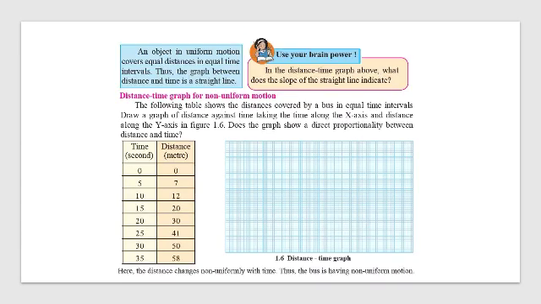An object in uniform motion covers equal distance in equal time interval. Thus the graph between distance and time is always a straight line graph. The second one is for non-uniform motion. Again plot it like the first graph. You will see you will get a curve. For non-uniform motion, you will never get a straight line graph.